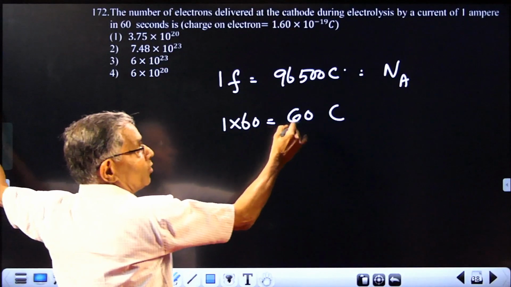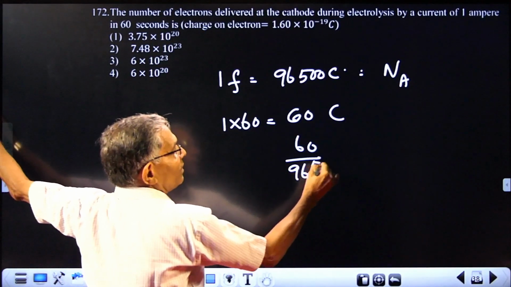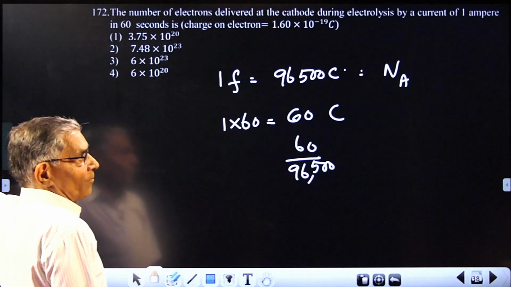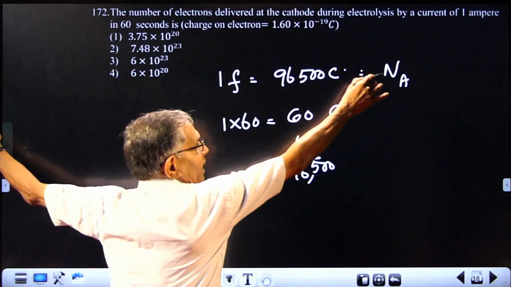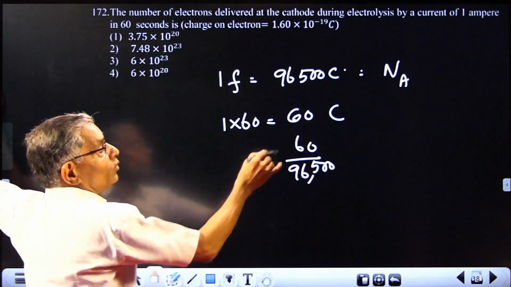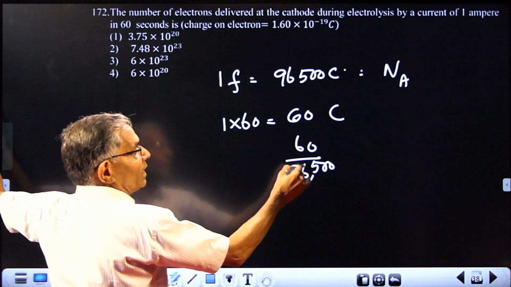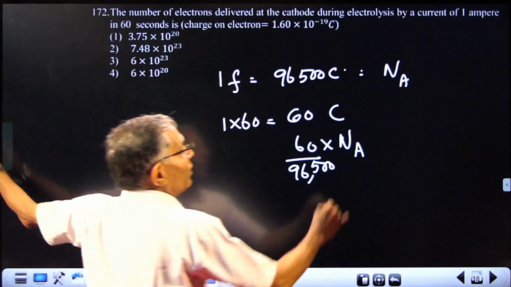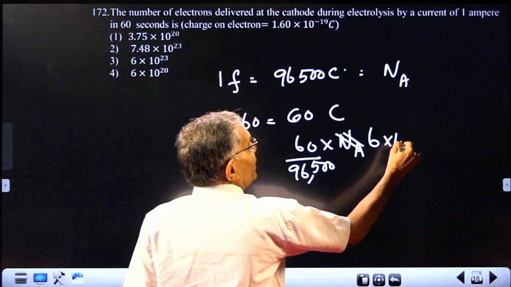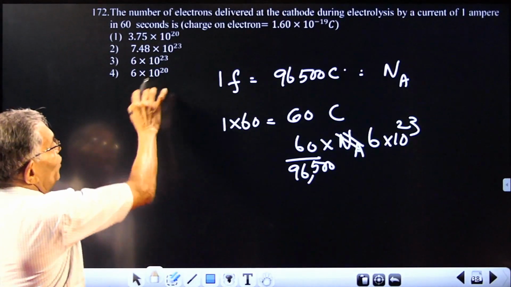So effectively, how many Faradays are there? 60 divided by 96,500 Faraday. 1 Faraday constitutes Avogadro number of electrons. So how to calculate? 60 coulomb constitutes how many electrons? 60 by 96,500 into Avogadro number, or rather you write 6 into 10 raised to 23. And that will give you the answer, 6 into 10 raised to 20.